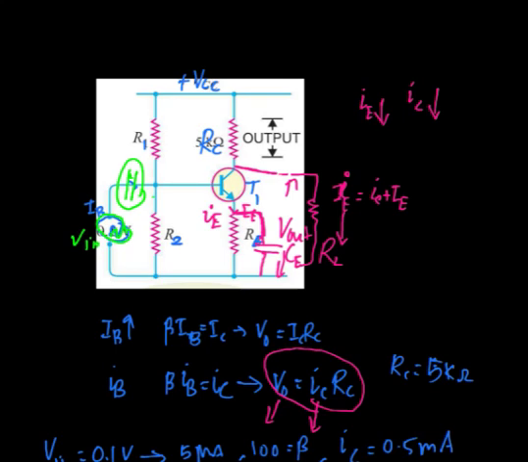So in order to isolate the load resistance from the transistor amplifier circuit, we will again use a capacitor, the coupling capacitor, as we call it, here.